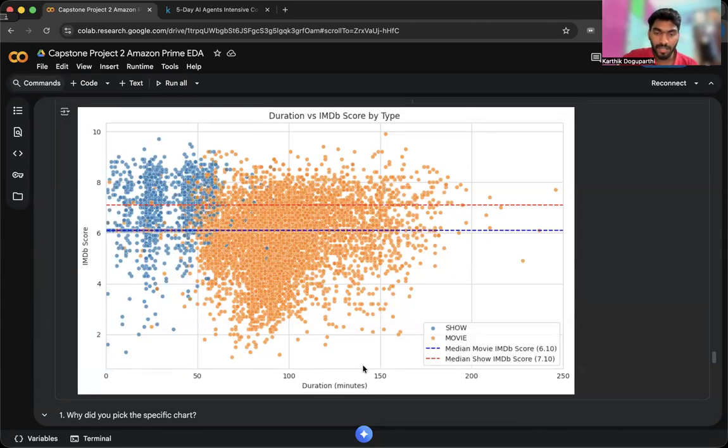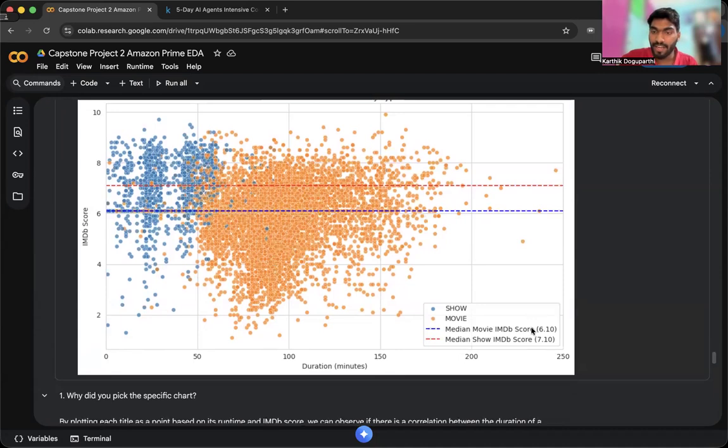As we can see, in the duration of minutes, most fall under 50 to 150 minutes for a movie. And for a show, it's either a half an hour show or a 1 hour show. And the median values are also mentioned here. For a movie, it is 6.1, and for the show, it is 7.1.